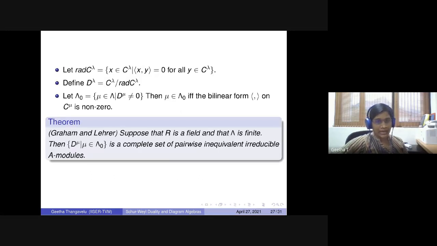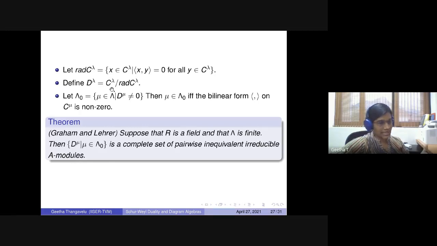Using that, you can define the radical, and you get the classification that whenever R is a field and your poset is finite, you have a complete set of pairwise inequivalent irreducible A-modules, which you get from the cell modules.